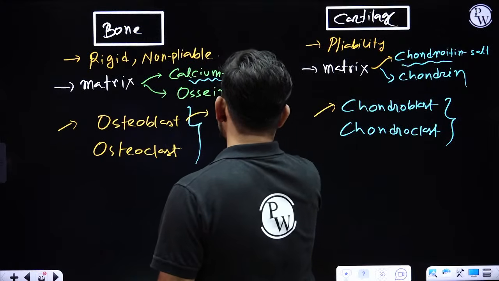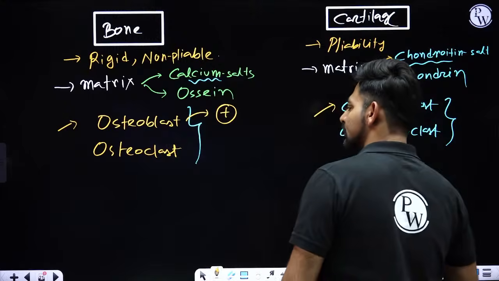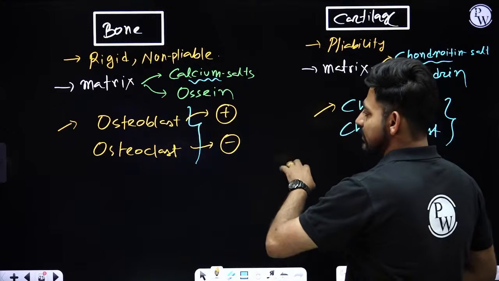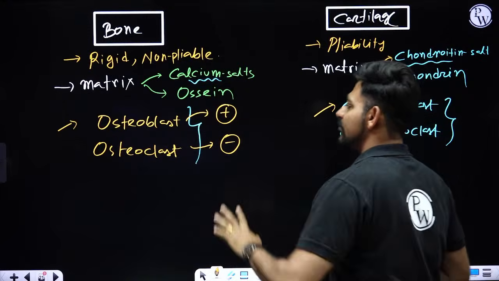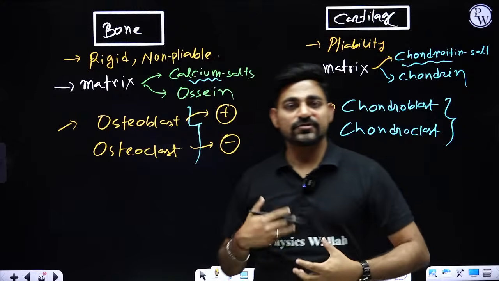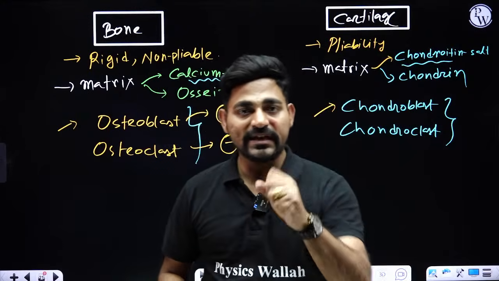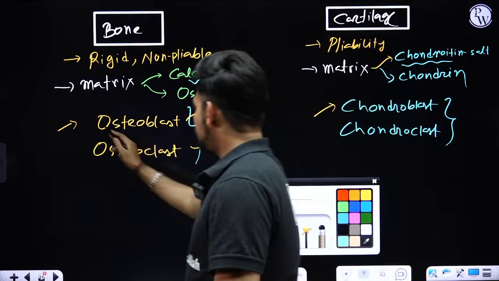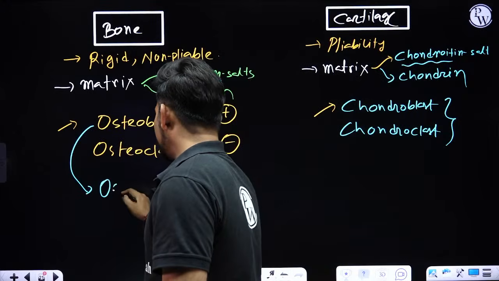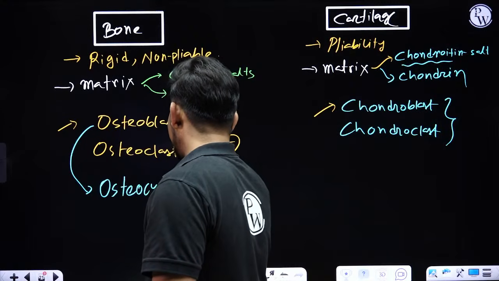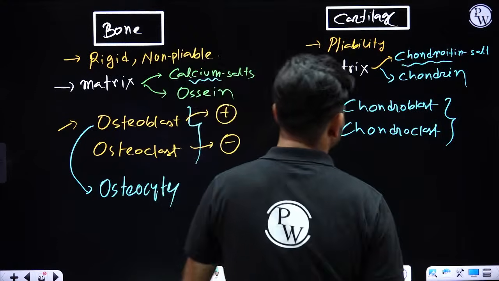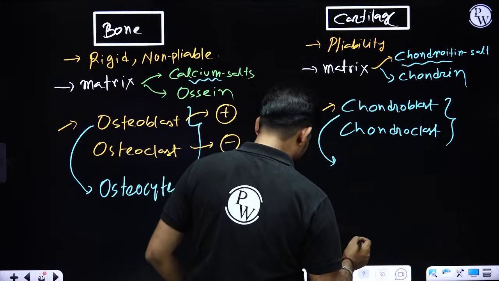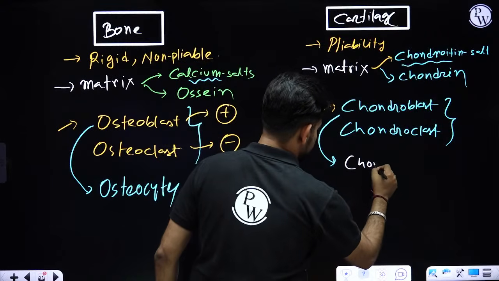Osteoblast cell is responsible for forming the bone, osteoclast cell is responsible for demineralizing the bone, breaking the bone. So bone forming cells are called osteoblast, bone destroying, bone eating cells are called osteoclast. Okay. Later on, these osteoblast cells are called osteocytes. Similarly, these chondroblast cells can also be called later as chondrocytes.